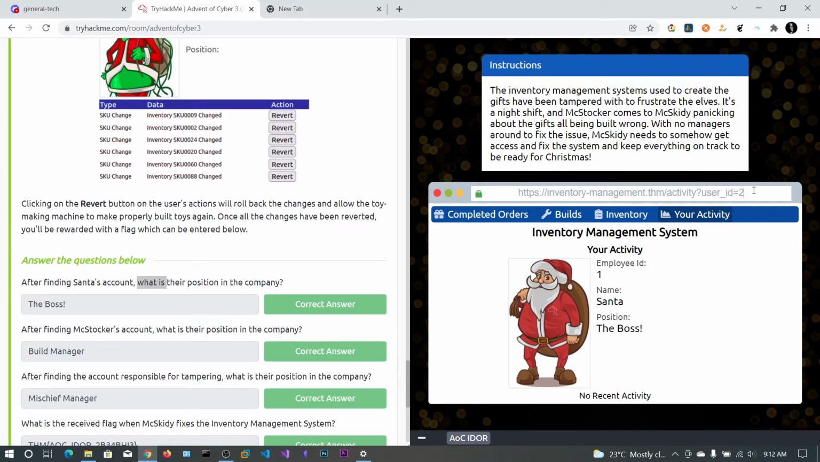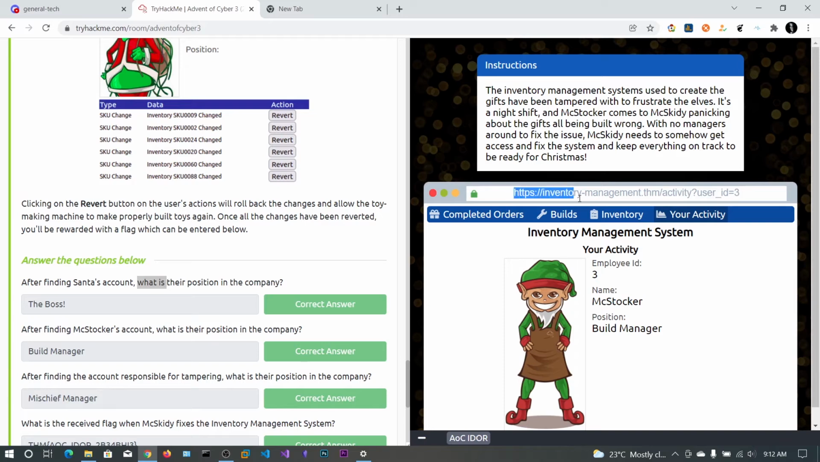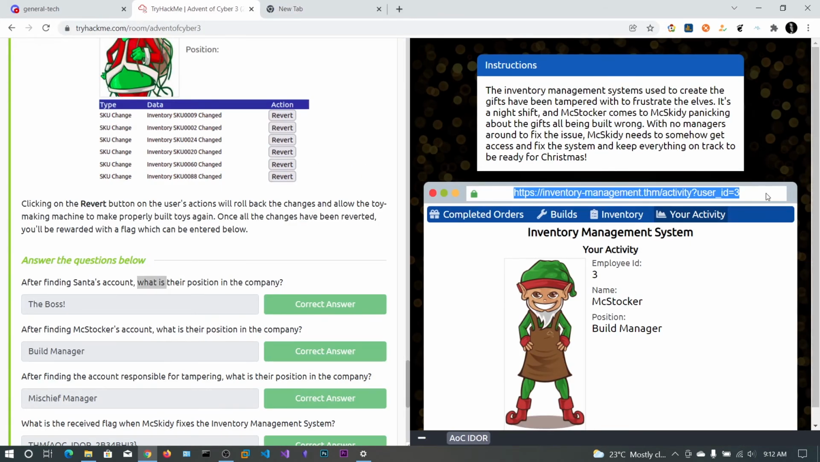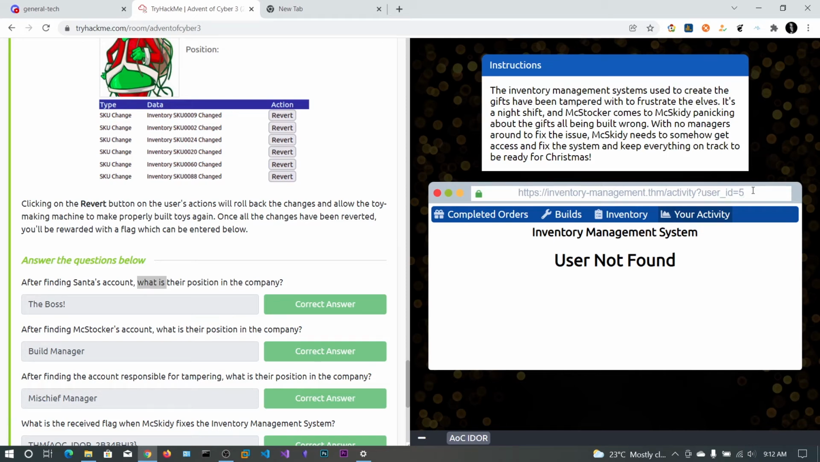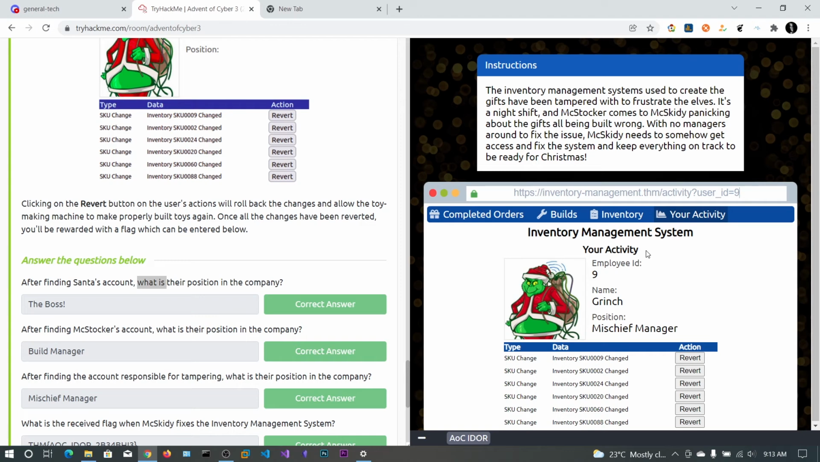Now change this to 2, user not found, change this to 3. It will be very easy if you can find this one first. It looks like a virtual host. Let's change this to 4, not found. Let's change this to 5. Let's change this to 6. And at user ID 9 we have an employee, Grinch, the mischief manager.